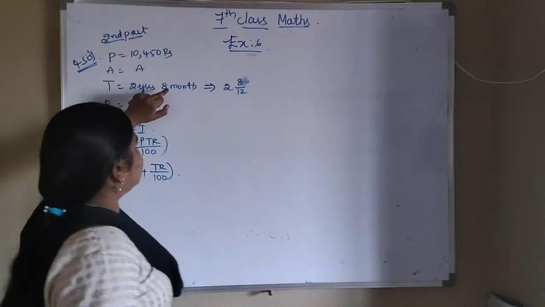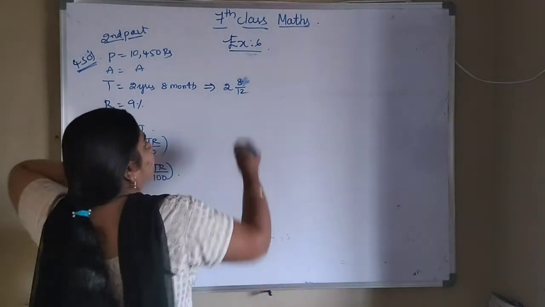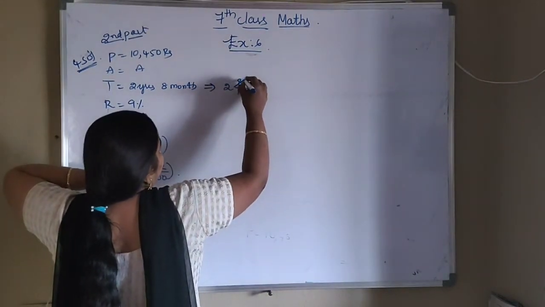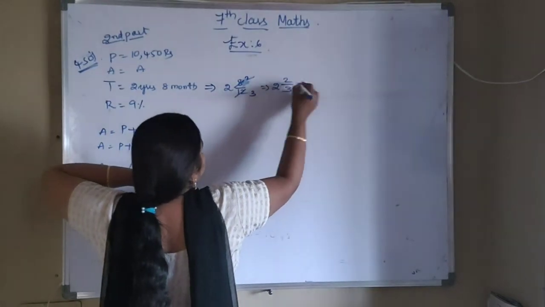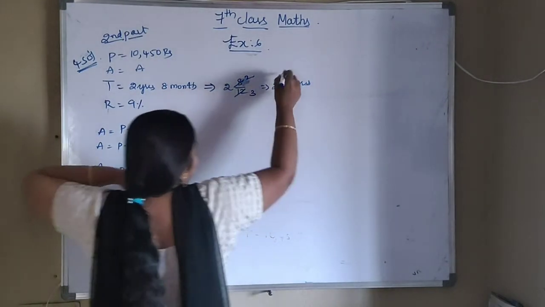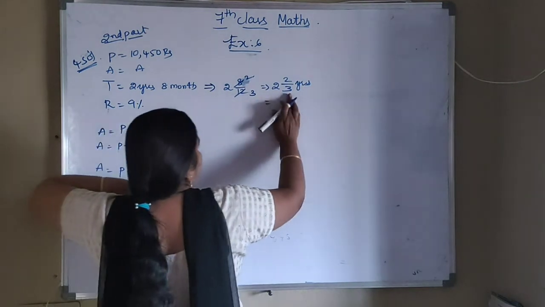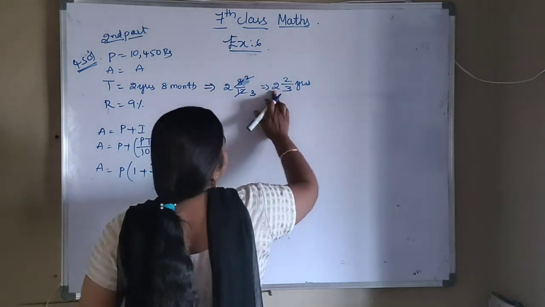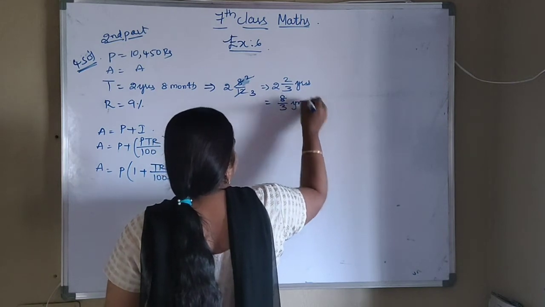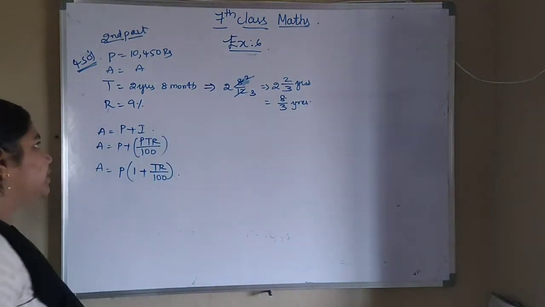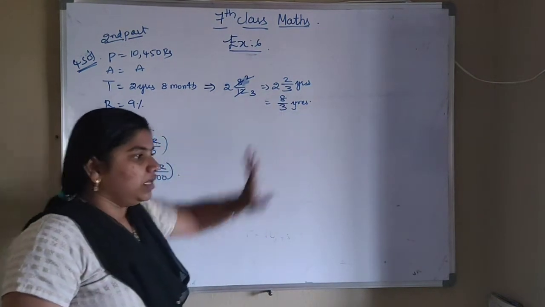So I am dividing this 8 with 12. So if you cancel this, 4 2s are, 4 3s are. So you got 2 by 3 years. 2 by 3 years you can write in the form of 2 3s are 6. 6 plus 2 is 8 by 3 years. Okay, so what is the time here? Time is 8 by 3 years.